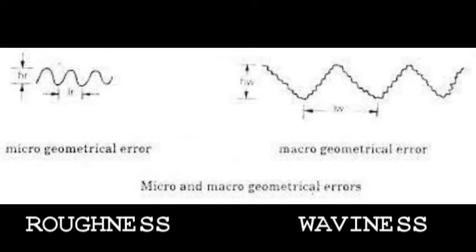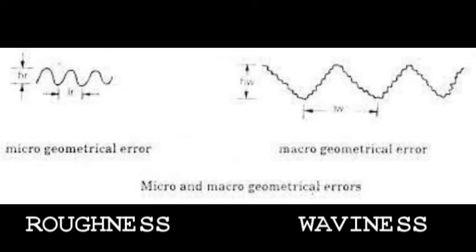These errors include the irregularities of first and second order. The first order is caused by inaccuracies in the machine tool itself, and the second order is due to vibrations. These errors include the irregularities of first and second order and constitute the macro geometrical errors. So the first one is micro, and this is the macro geometrical errors.